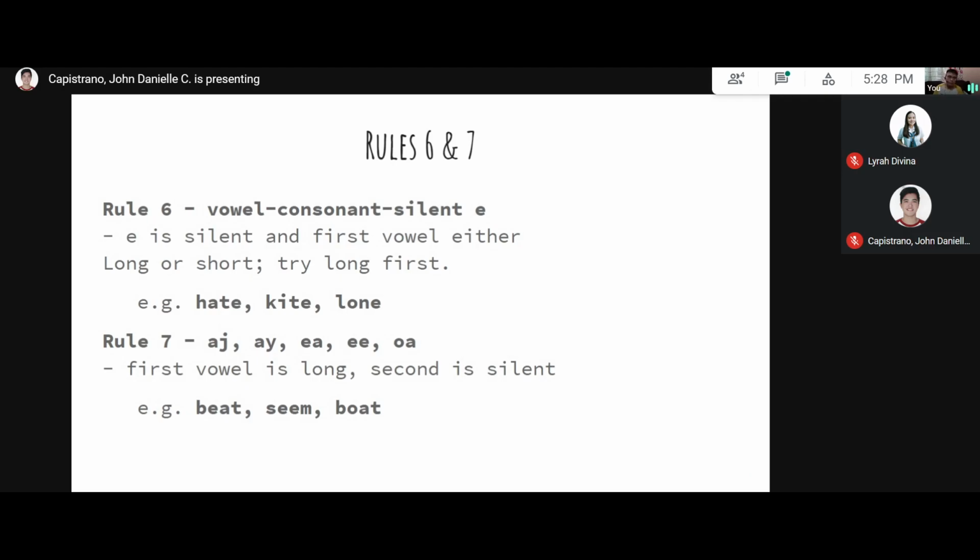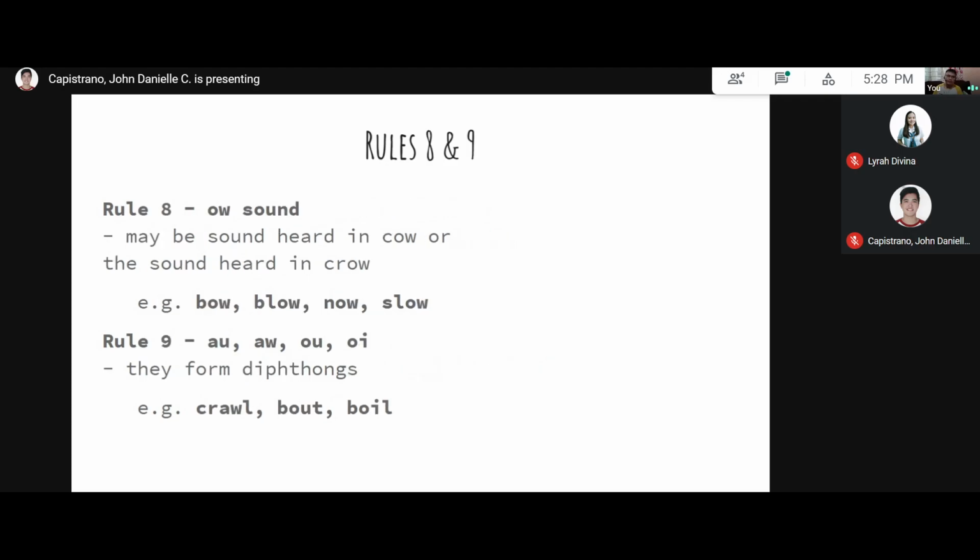All right, since you've already given some example words as well for rules 6 and 7, let's move on to rules 8 and 9. Second to the last rules. Now, Daniel reads rules 8 and 9. Rule number 8, O sound. Maybe sound heard in cow or the sound heard in crow. Example, both, blow, now, slow.